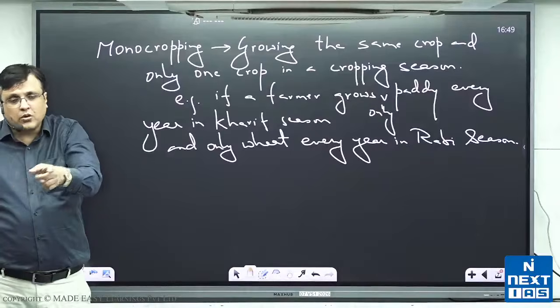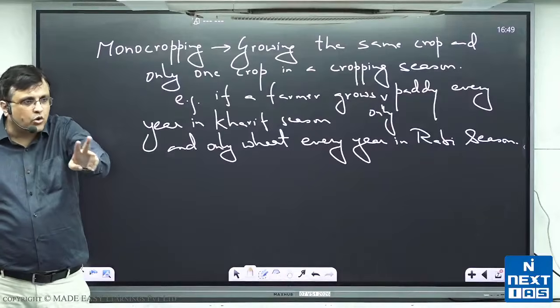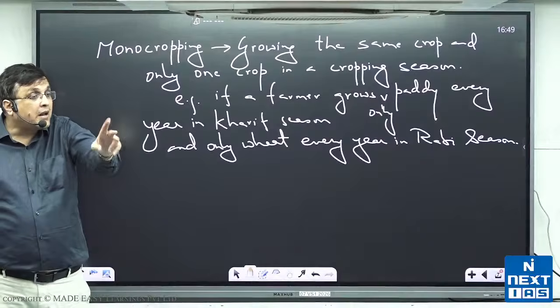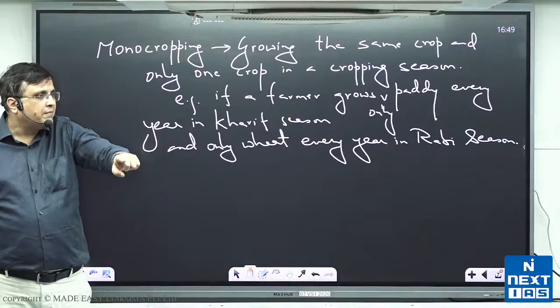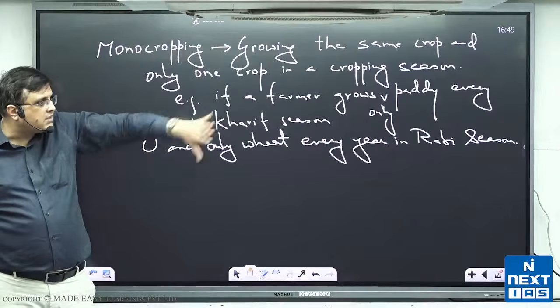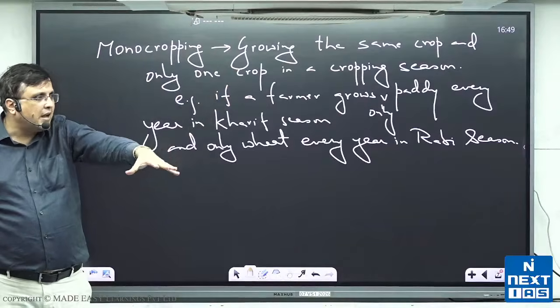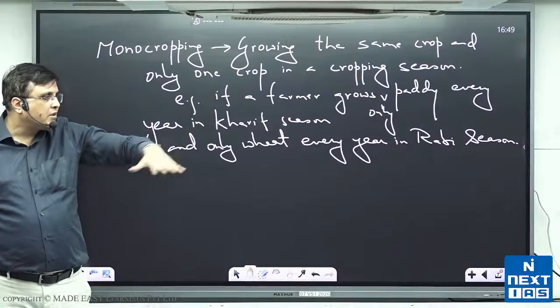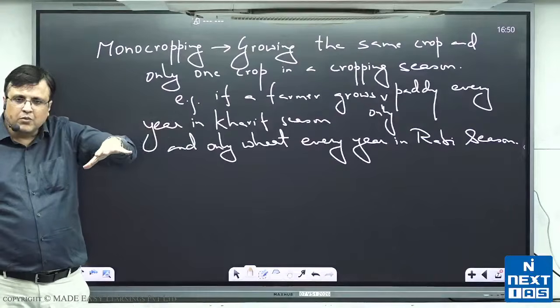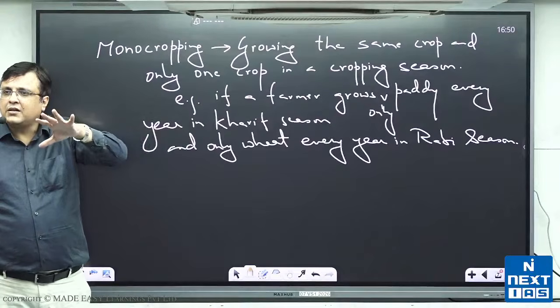I can do multiculture. I can grow two crops in the year, but I can still do monocropping. That is, I'm growing only rice in the Kharif season and only wheat in the Rabi season, and every year I keep repeating it. You understand that? That is where I'm doing monocropping. Are you with me on that?